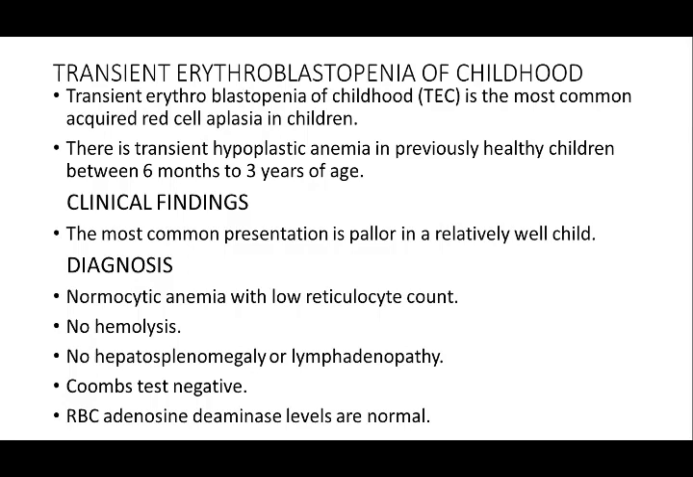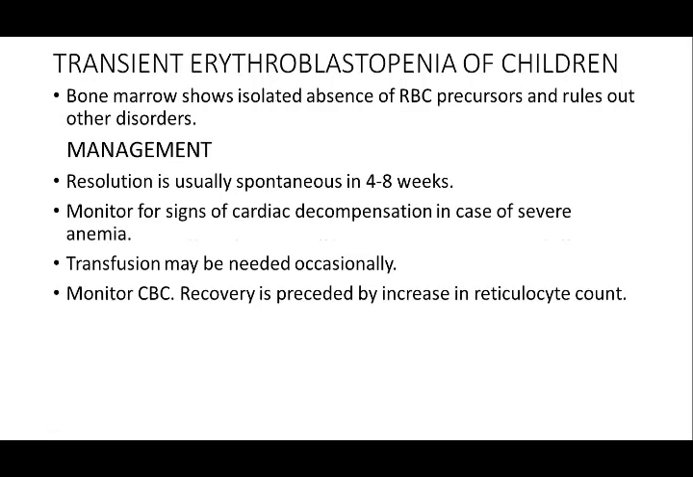Diagnosis: in the RBC morphology there is normocytic anemia with low reticulocyte count. There is no hemolysis, no hepatosplenomegaly or lymphadenopathy. Hemoglobin stress is negative and RBC adenosine deaminase levels are also normal. Bone marrow shows isolated absence of RBC precursors without other disorders.